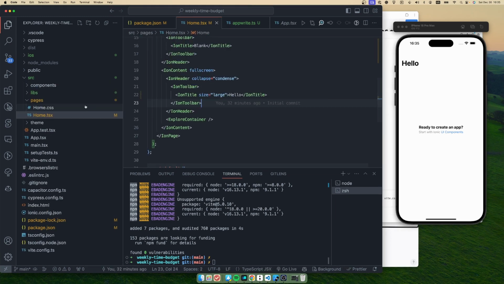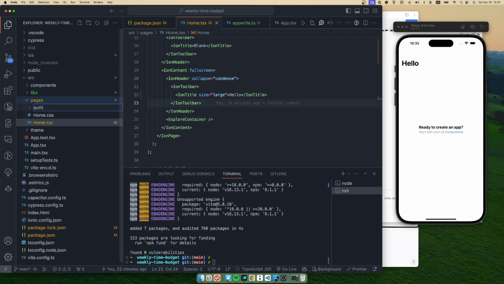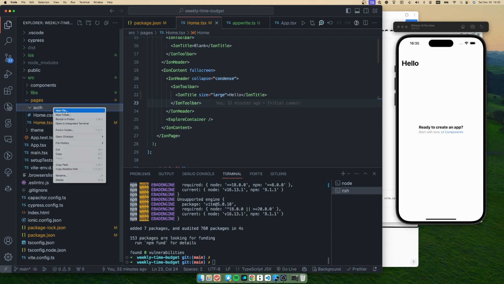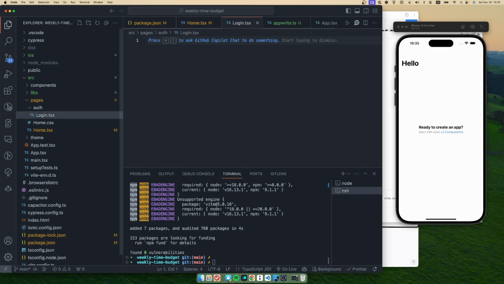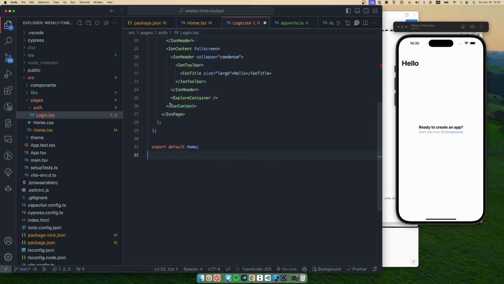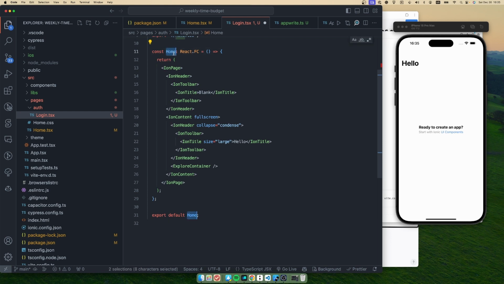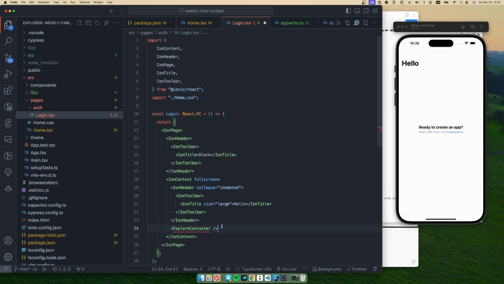So right now let's build a simple login page very quickly. Let's create a folder named auth, and we can put our login page here. So we can say login, and right after that maybe we can copy the code from home.tsx to make it faster. So let's change it to login, and right here we can remove that unnecessary import.